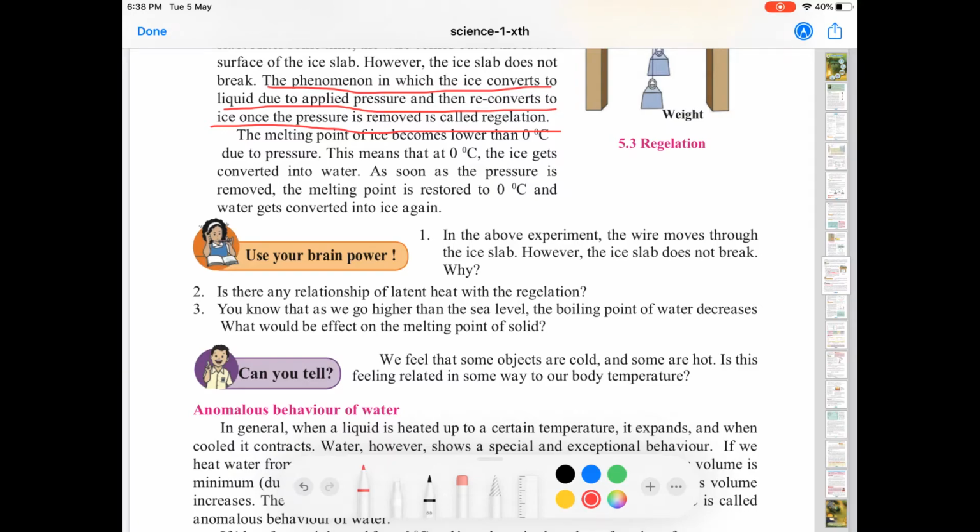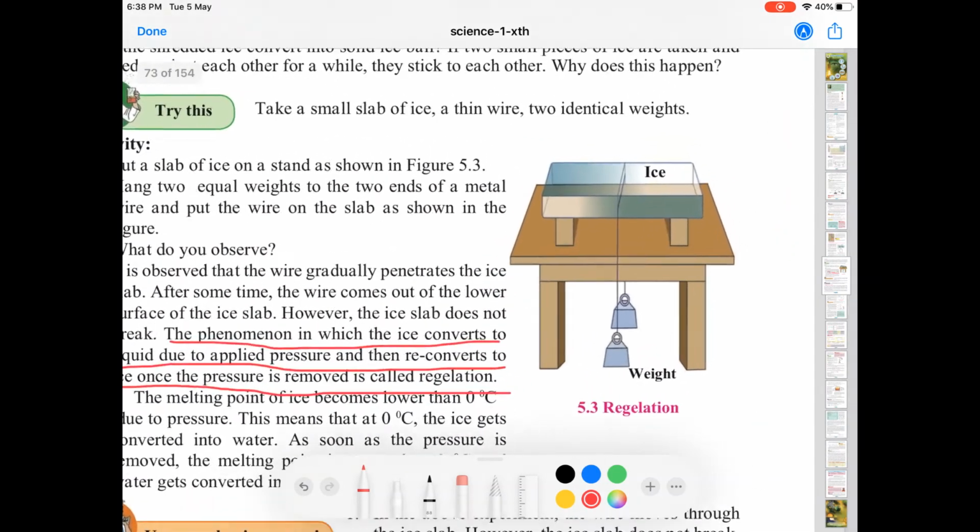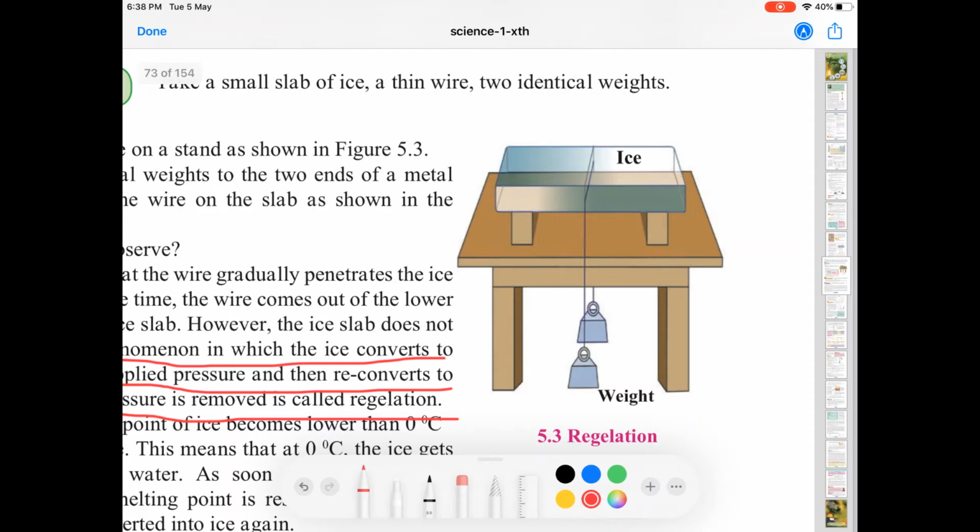You can understand this better if you try to do this experiment at home. As you can see, we have a block of ice and a string or a wire is placed having two weights. Now the interesting point is this metal wire which is there on the slab will pass through the slab. It will cut through the slab and it will fall down. But the ice cube will not break into two parts.